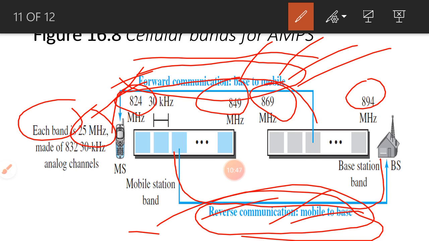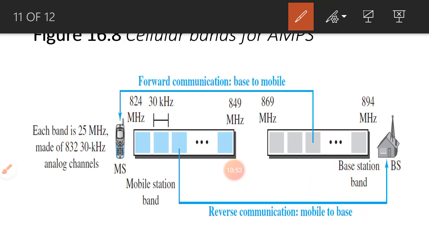That 25 megahertz we have divided into 832 channels. As already told, each band, the forward communication channel and the reverse communication channel, we divide into 832 channels, and each channel has a 30 kilohertz bandwidth.